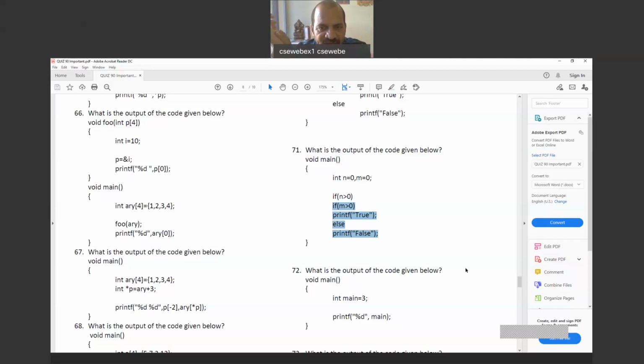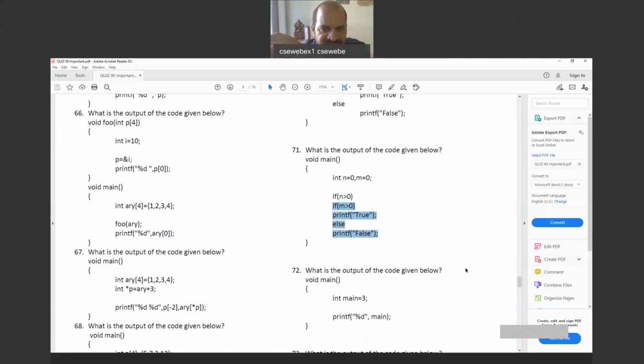Whereas if n has some value, for example n is 5, then 5 greater than 0 is right, and then the condition on m will be tested. So m is 0, we are assuming. Then 0 greater than 0 is not right, so we come to the else part of the inner if, and we get false. If the first if is true, then only the second if will be executed because it is inside the first if.